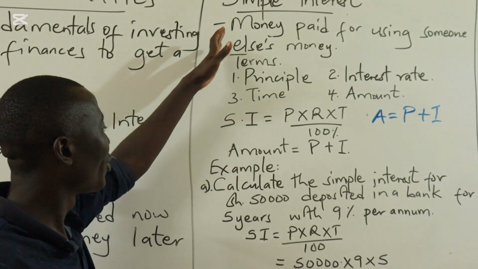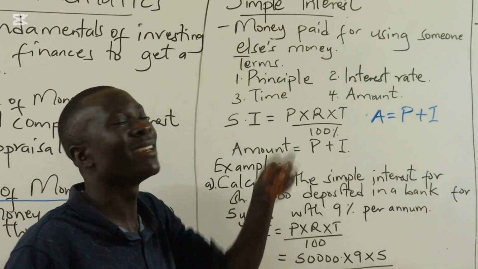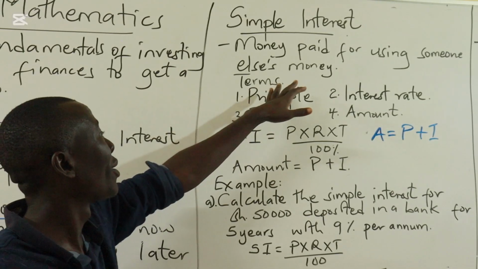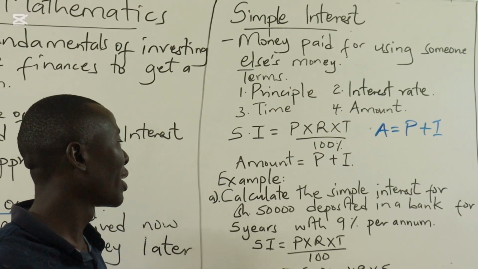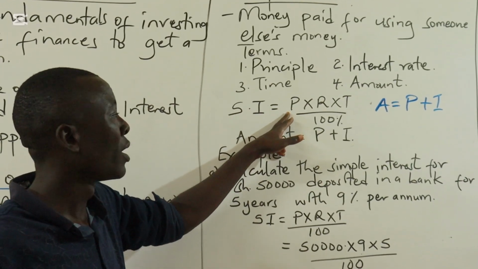Now, when you calculate simple interest, this is usually interest that is charged at the end of that particular period. This is the difference from compound interest, as we look at it after this subtopic. And how then do we calculate our simple interest? The formula is here.